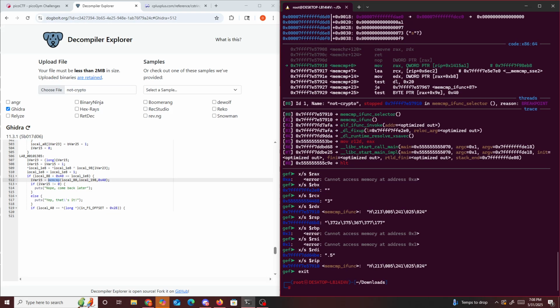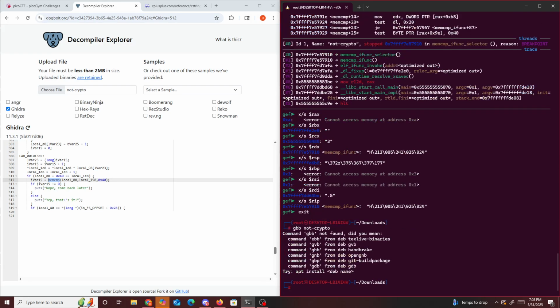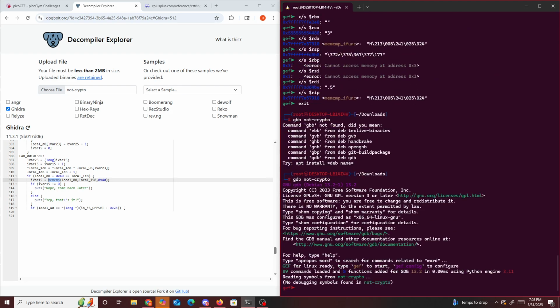Exit GDB, not crypto. And then from here, we'll just do a stoppage at GDB, not crypto, and then break at memcmp.